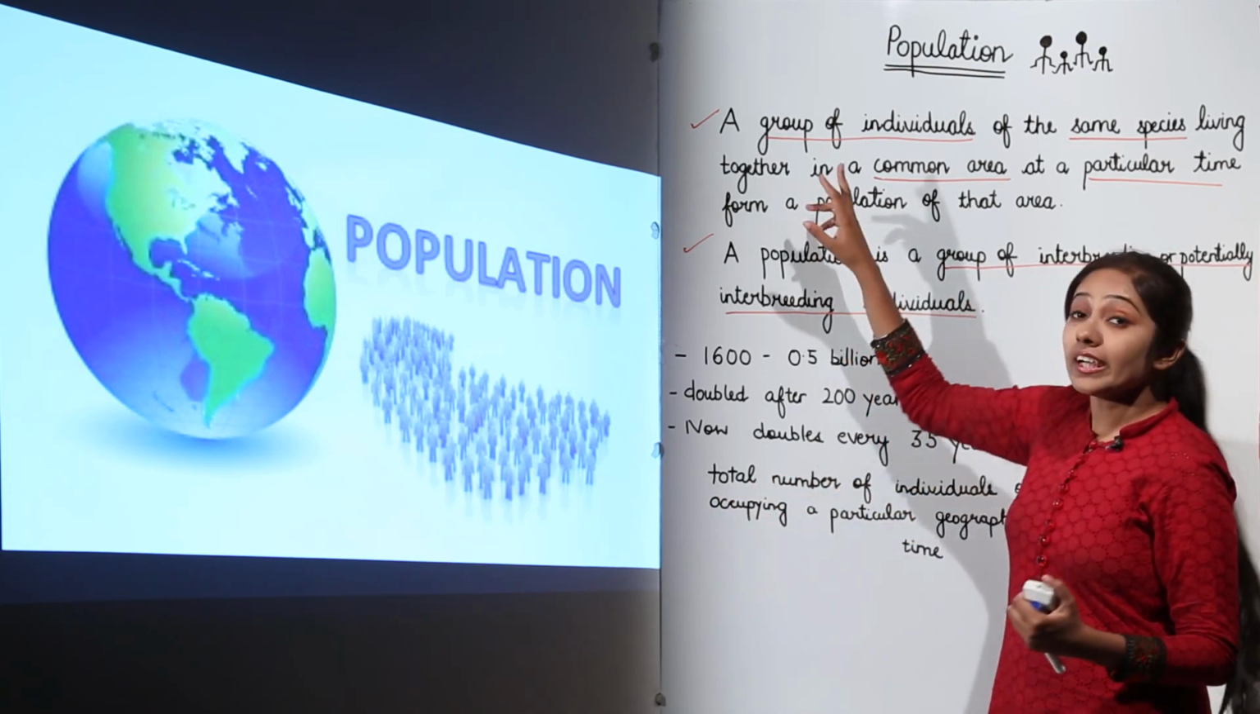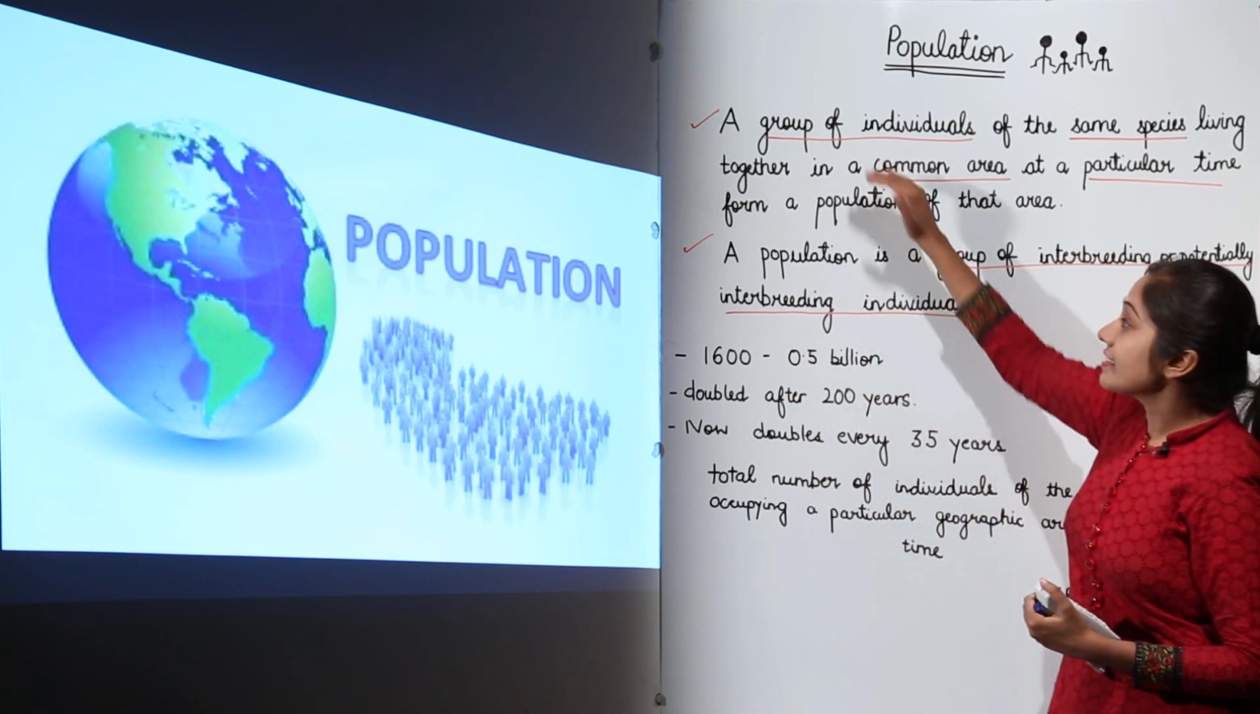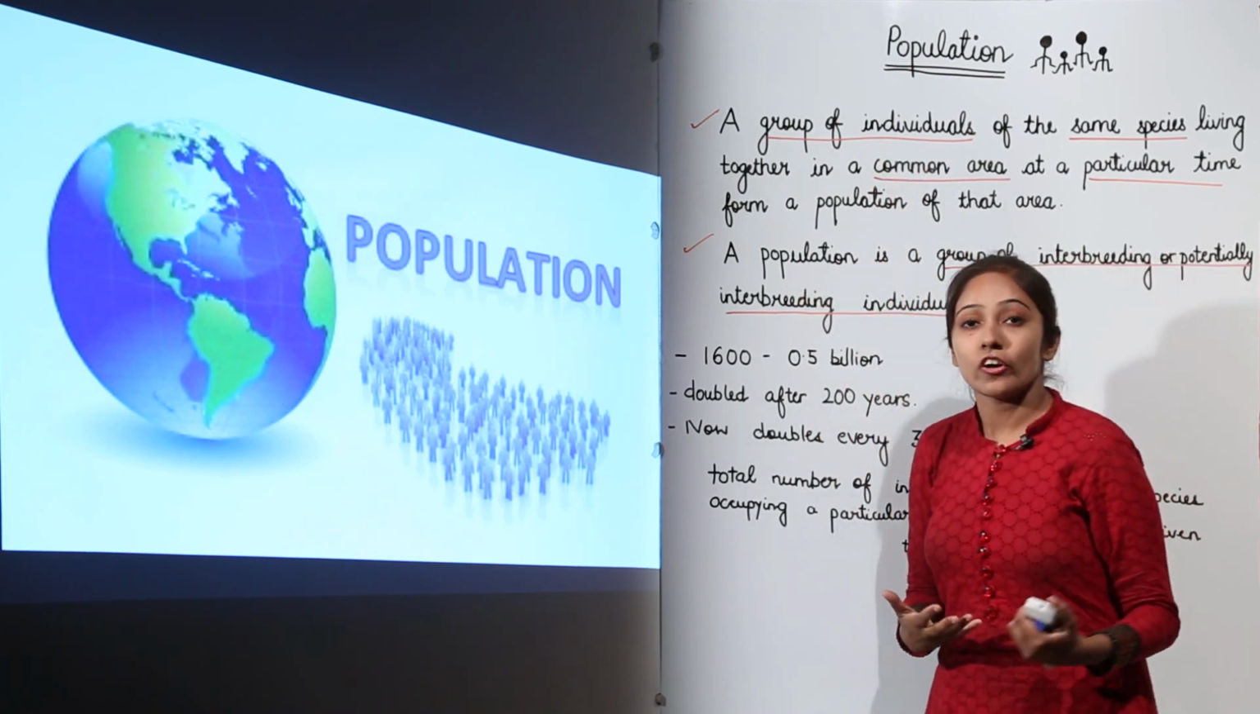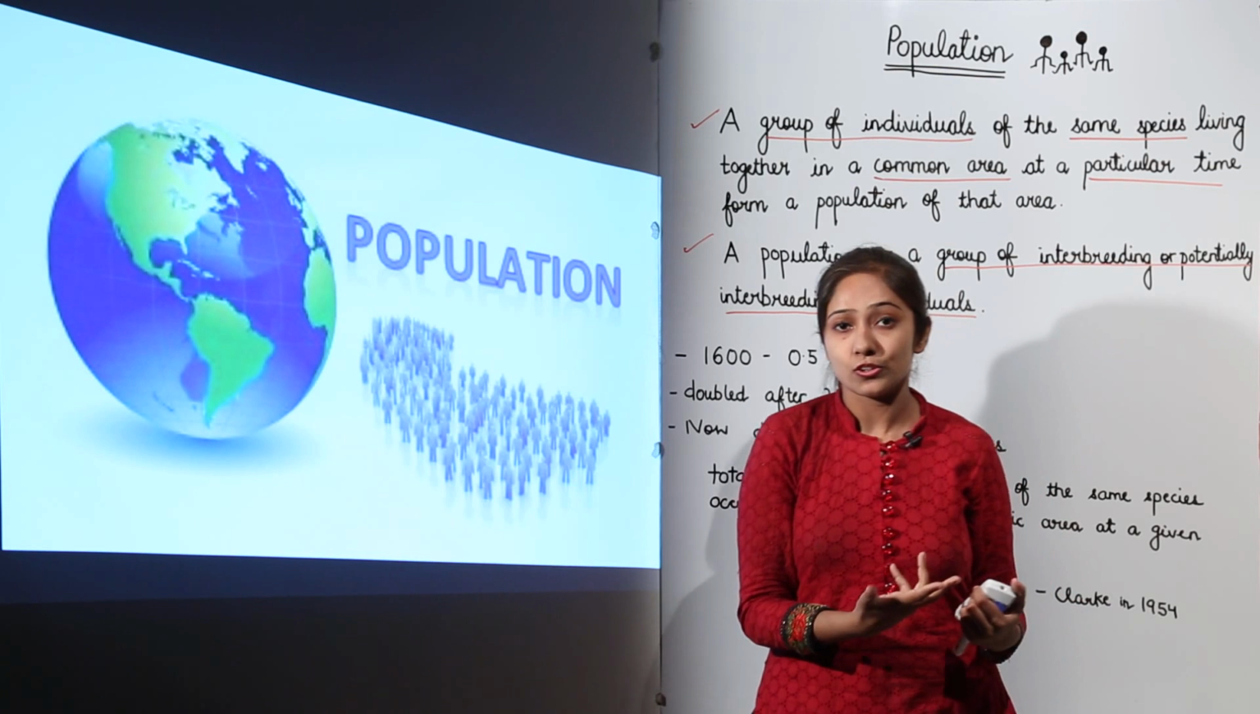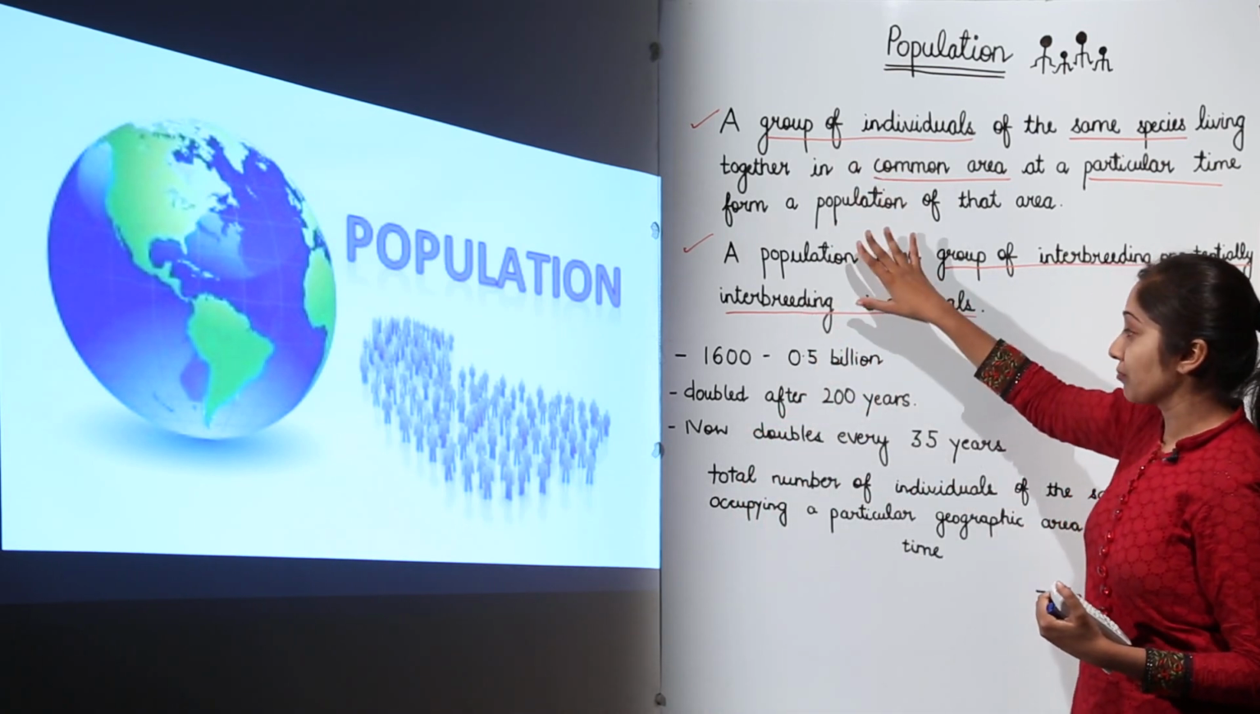If we talk in terms of genetics, then these are the definitions of population according to genetics, or you can say the ecology of populations also.